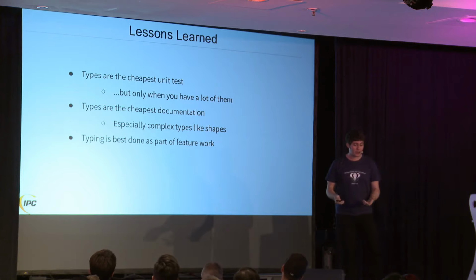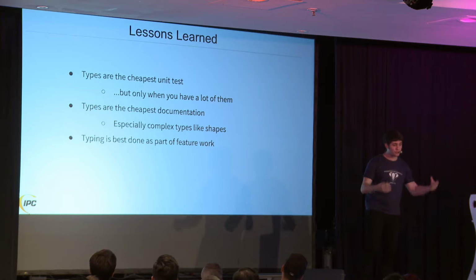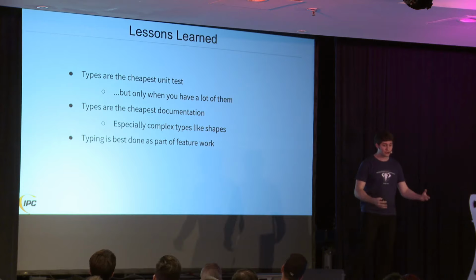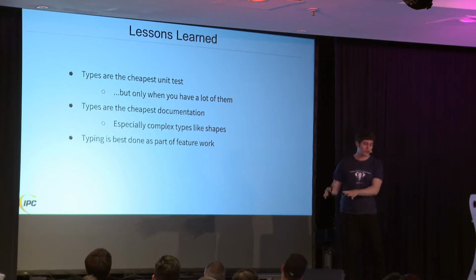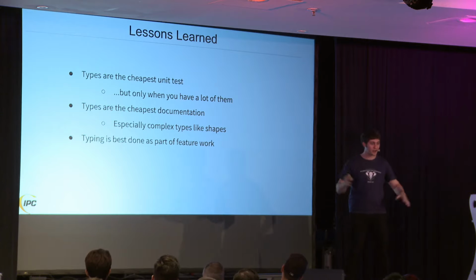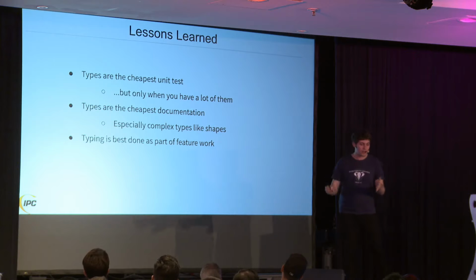I also learned that typing is best done as part of feature work. When you're actually working on the code for other reasons, that's where you go in and add types, because you already have eyes on it, you already have QA, you're testing it, you know what's going on there. If you try to just go type some stuff without doing that work, it's hard to know where to stop. And you just keep going, and you have this big spider web of a PR that's touching every file. It's better to do typing in the code you're actually working on anyway.